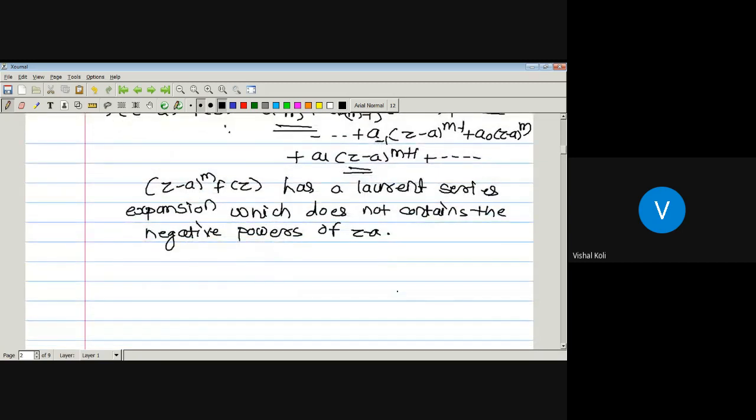As it does not contain negative powers of z minus a, then by part a, if the principal part does not contain any negative power of z minus a, the corresponding singularity must be a removable singularity.